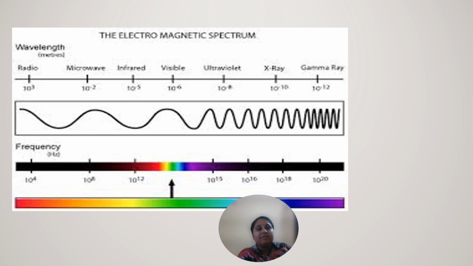But here, as the wavelength is more, the length of the wave is more, and in these regions the waves are farther apart. The frequencies vary accordingly. This is how they are related.